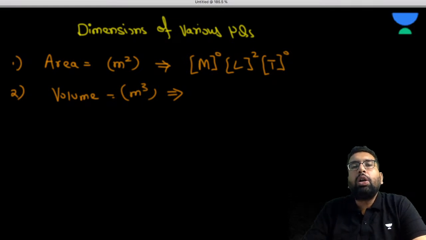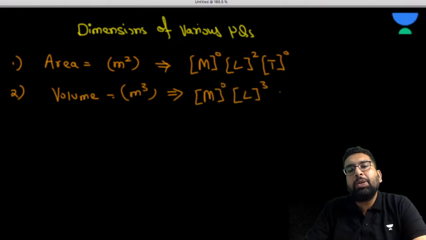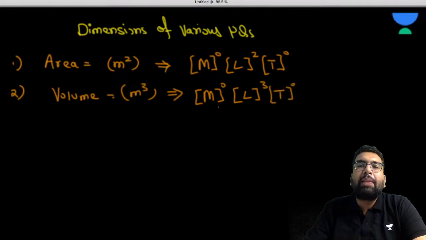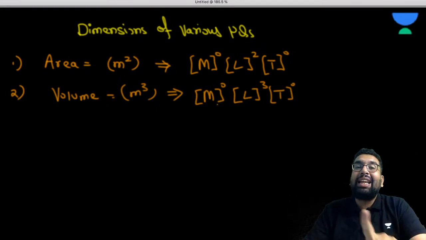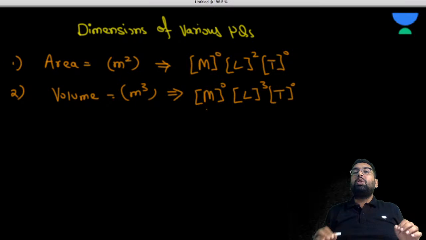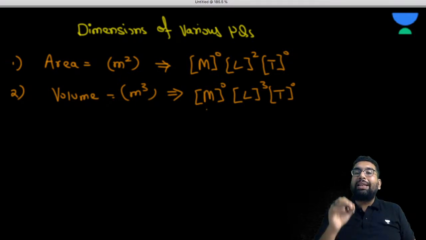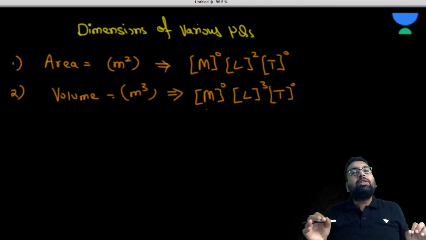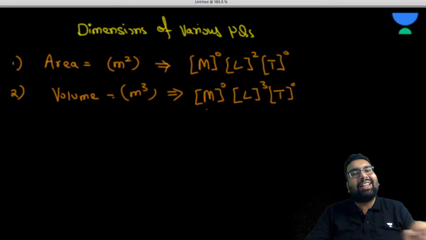Volume, what is the unit of it? It is meter cube. So can I represent it like this: M0 L3 T0. If I ask you what is the dimension of volume, don't just say M0 L3 T0. You must say that the dimension of volume is 0 in mass, 3 in length, and 0 in time.